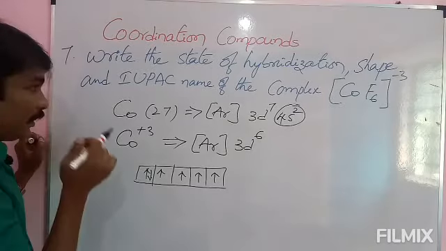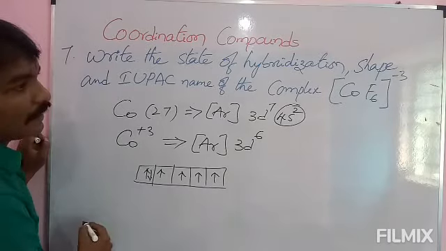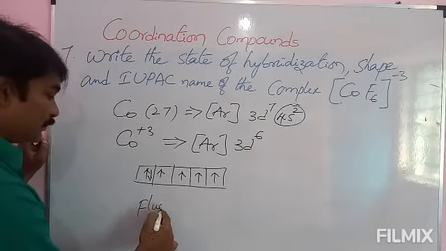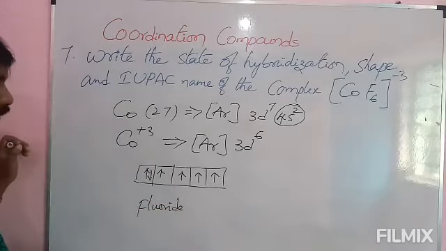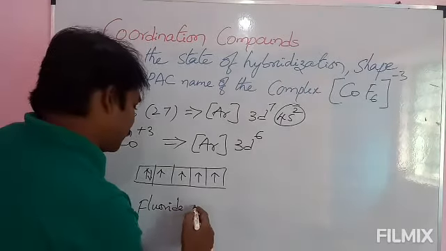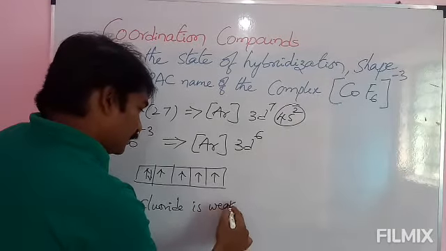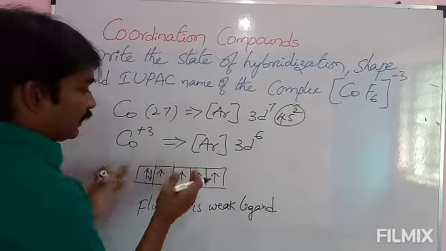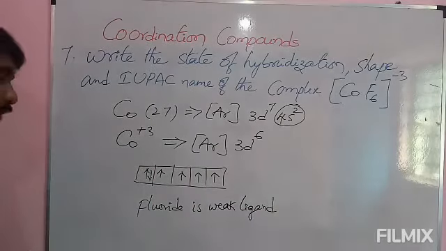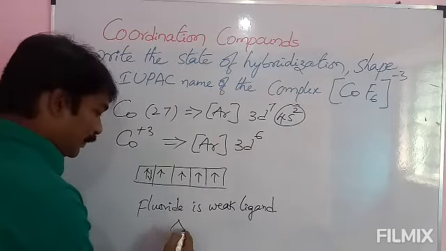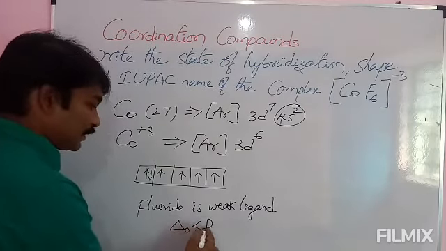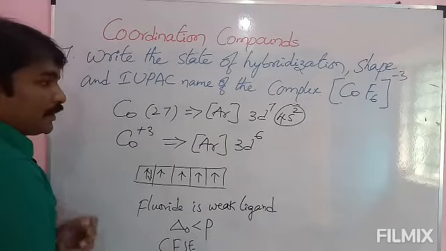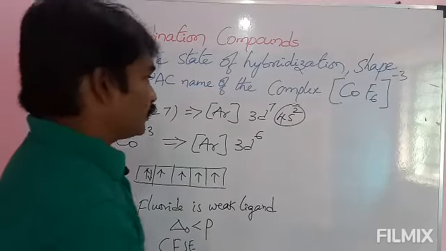Here also, in the presence of ligand, what is the ligand here? Fluoride. Fluoride is a weak ligand. Even though it is a weak ligand, the d orbital splits into t2g and eg, but here pairing energy is greater than crystal field splitting energy. That's why pairing will not start in t2g.